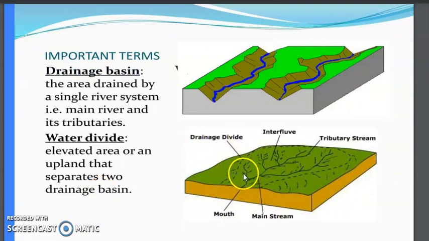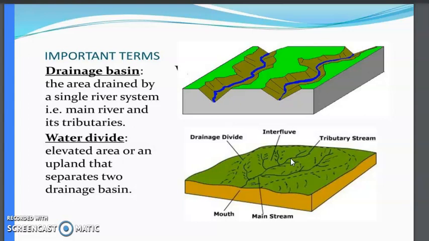In this image, you can see the main river, and small rivers from both sides come and join it. The river started from this direction. These are called the tributaries of the river.